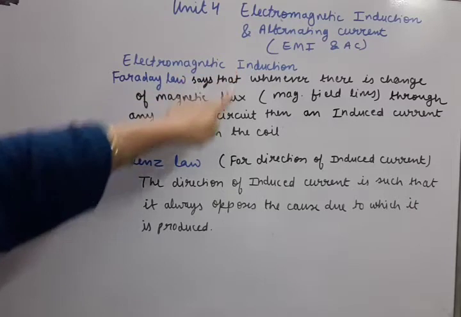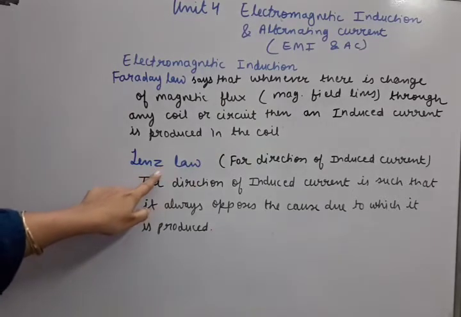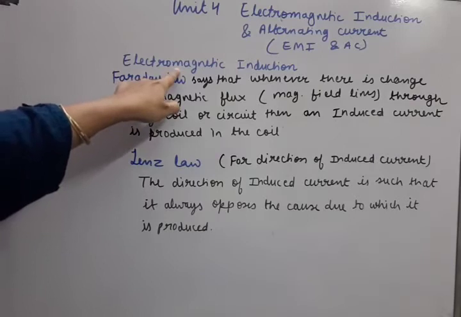So this is the law of Faraday, and then for the direction of that current which is going to flow, we need another law, that is Lenz law. So let us understand firstly what is the meaning of Faraday law or of this electromagnetic induction.